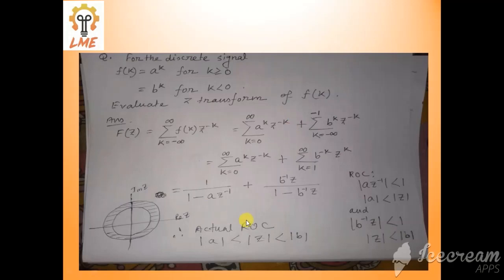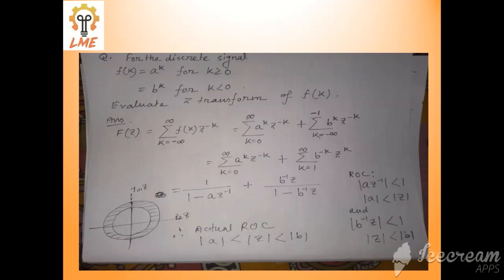So it means your ROC is actually an annulus region. This is having radius a and this having radius b, the outer circle having radius b and inner circle having radius a, and the region of convergence is in between the two circles of radius a and radius b. This is the annular region.